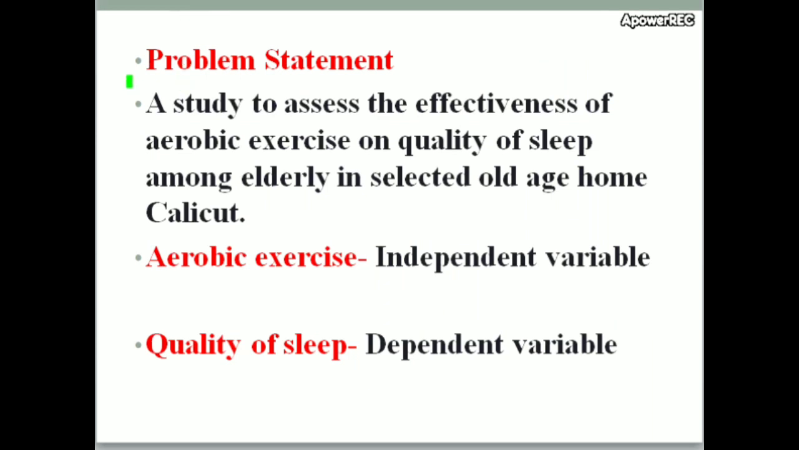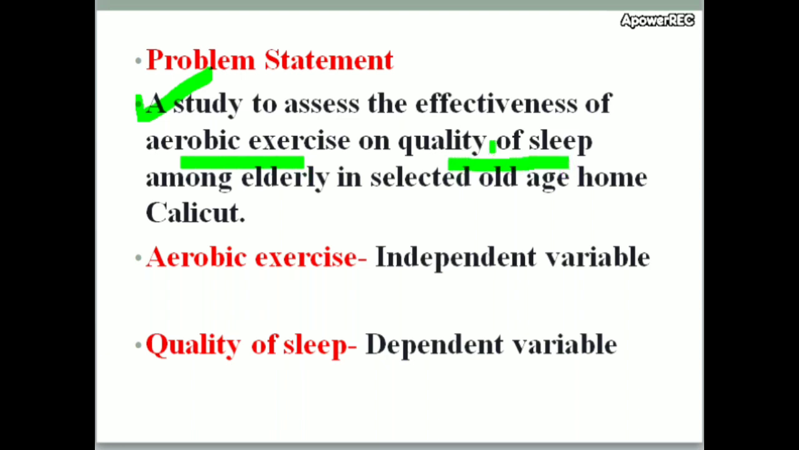Problem statement means the research problem. When I studied MSc Nursing, I conducted a study in Calicut: a study to assess the effectiveness of aerobic exercise on quality of sleep among elderly in a selected old age home in Calicut. Here aerobic exercise is the independent variable and quality of sleep is the dependent variable.